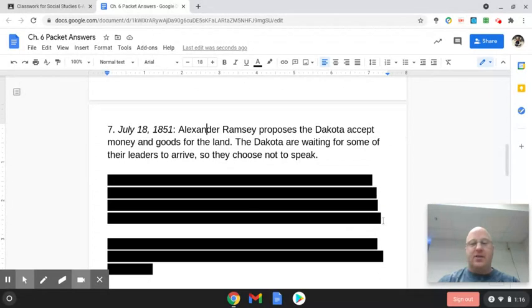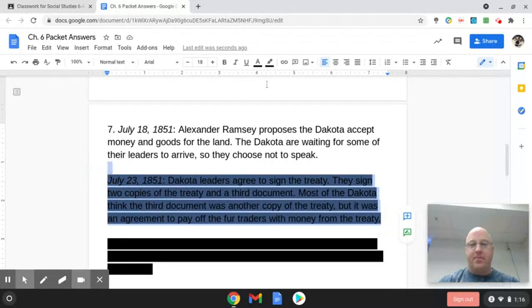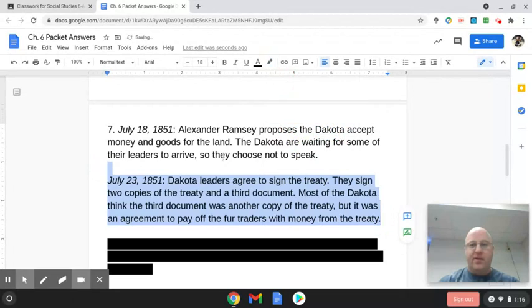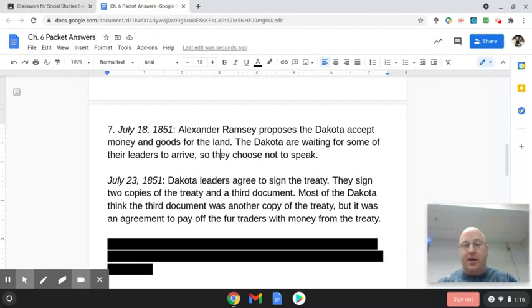Then they'd meet and they'd talk for a while. And then on the 6th day, the Dakota leaders agreed to sign the treaty. They signed 2 copies of the treaty and a third document. Most of them thought that third document they signed was just another copy of the treaty. They didn't realize that they were agreeing that any of the money they got from the land, they'd have to give to the fur traders that they were in debt to. So they got tricked because remember, they couldn't read English. They were just told, yep, here it is, third copy of the treaty. Well, they didn't understand that it meant they'd be giving money to the fur traders.